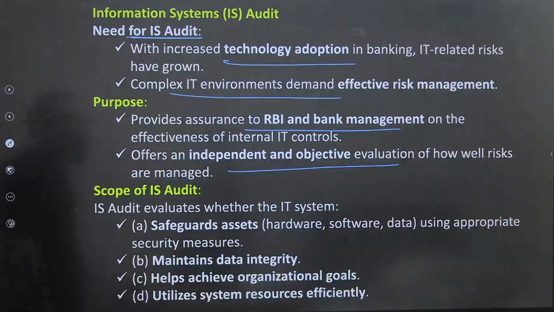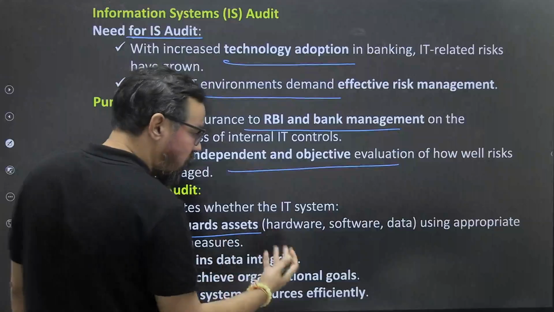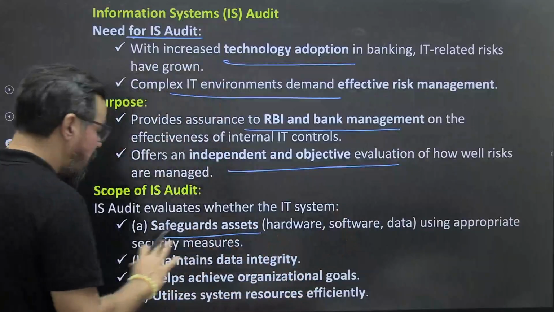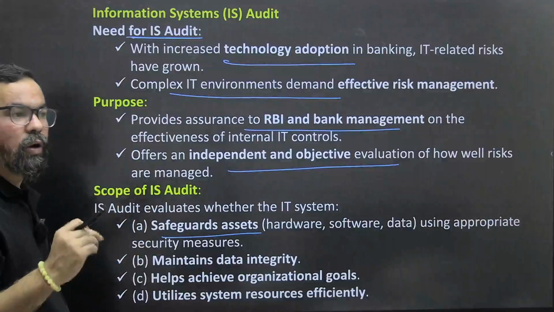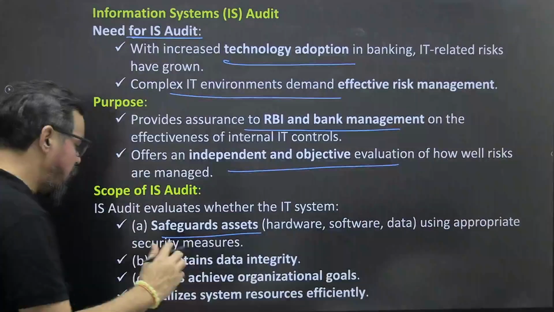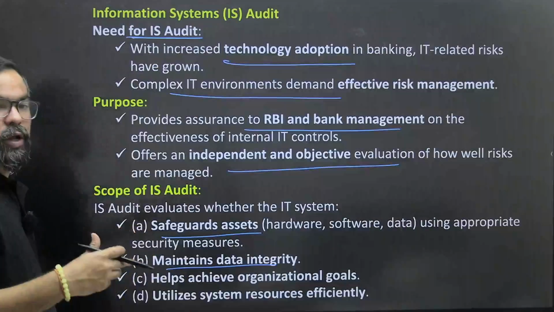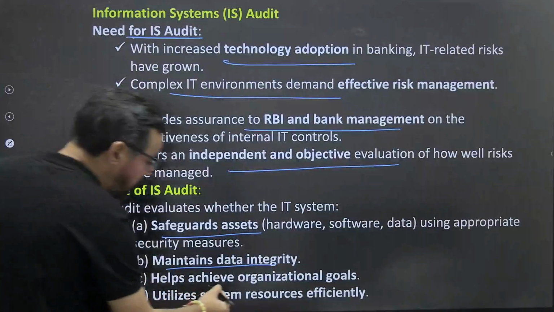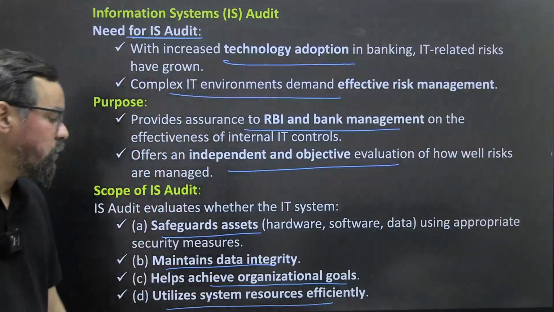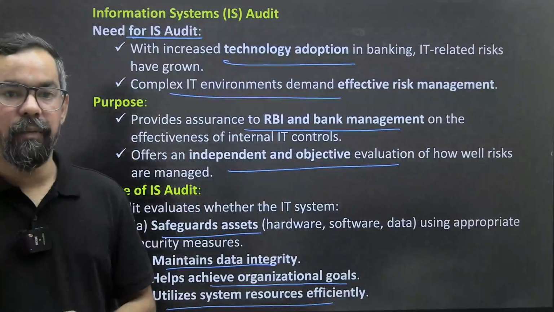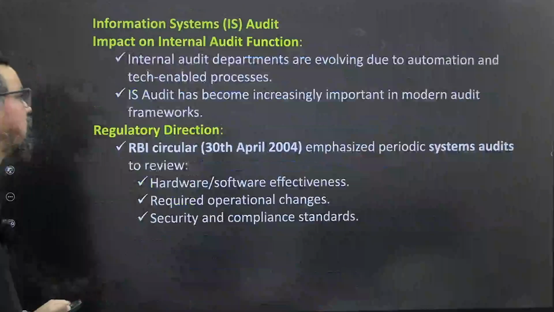So scope of IS audit, which includes safeguarding assets, that is hardware, software, data, using appropriate security measures, which is your password or the authority to access those particular ones and all. Maintain data integrity, so we can use that for decision making. Help achieve organizational goals. Utilize system resources effectively. What, like, the uses of those particular resources and all, that generally comes under this.